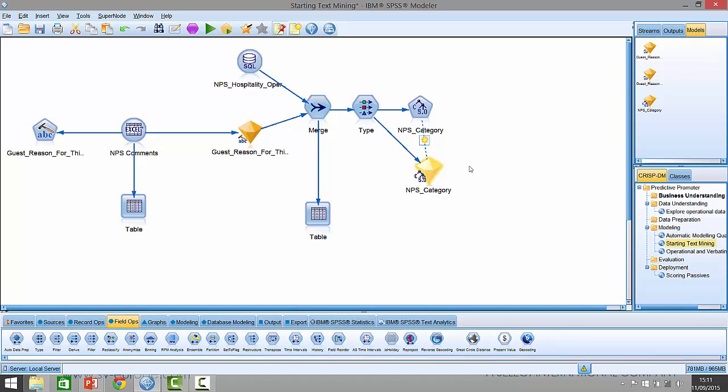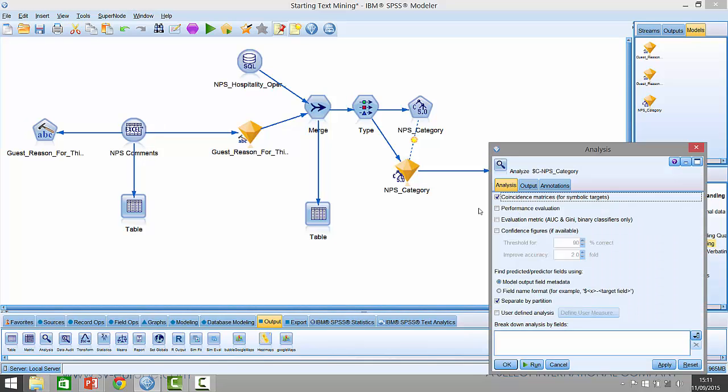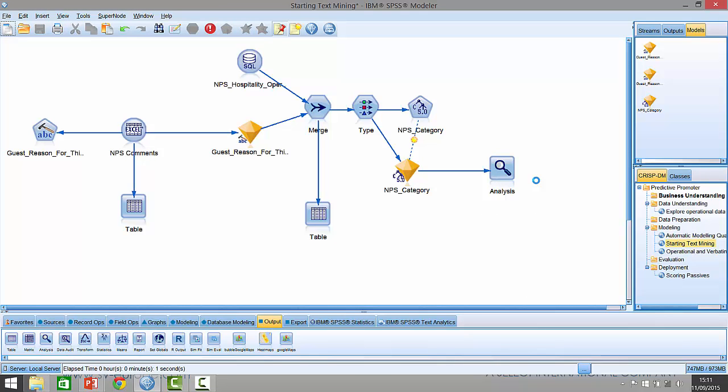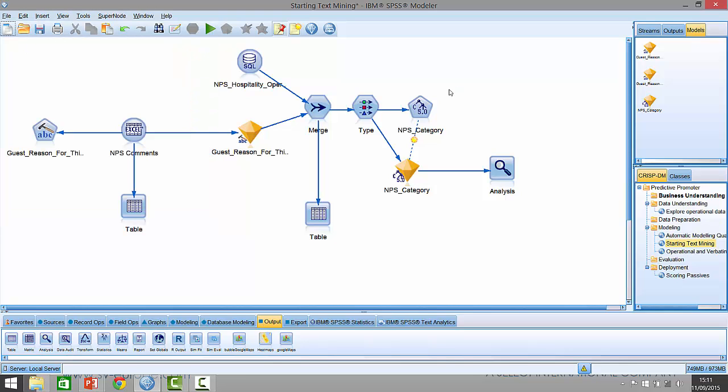With regard to how accurate it is, if I connect that up to the analysis node here, we can see how accurate it actually is just based on the data we've got. There are 1,600 records. It's about 67% accurate. It's not bad. It's a lot better than 33%, which is what it would be if it was just average. You can see it's picking up 323 of the detractors accurately. It's struggling a little bit with the passives, as we've seen before. It's doing a pretty good job of predicting promoters, where 640 of the promoters have been predicted as promoters. So that's kind of interesting.